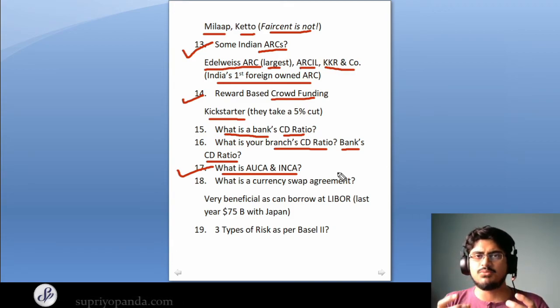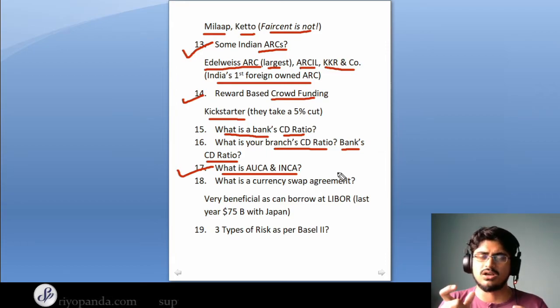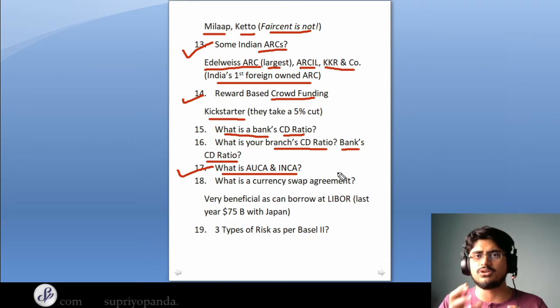So it's very important for every bank branch to keep a note of the amount of AUCA, because that is the potential amount that the branch manager can go ahead and recover. So it's quite important and it's a very important question as well.